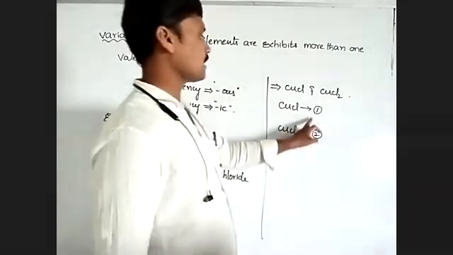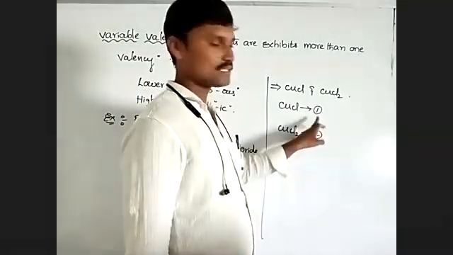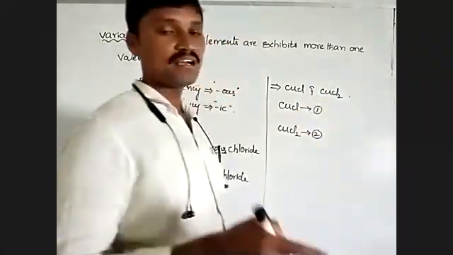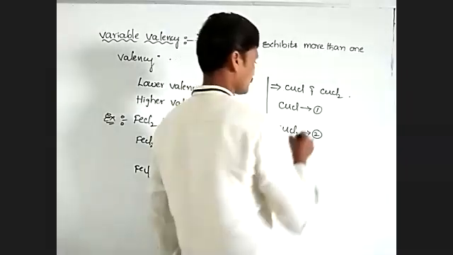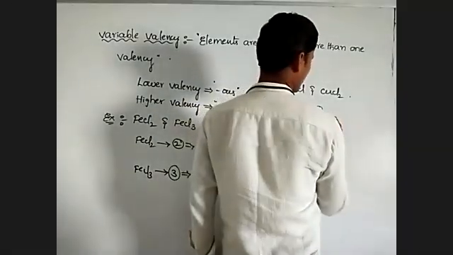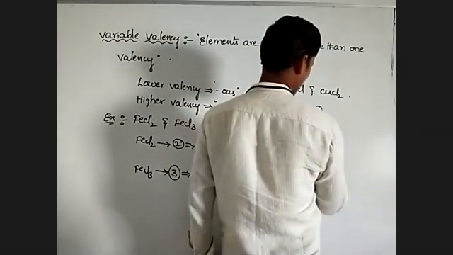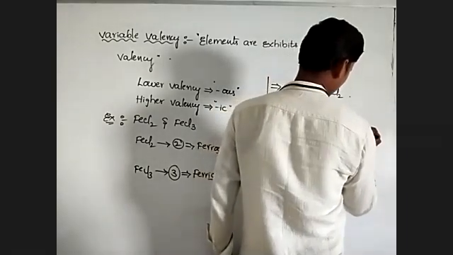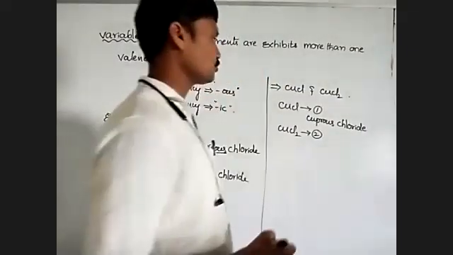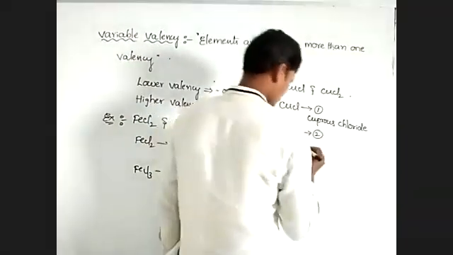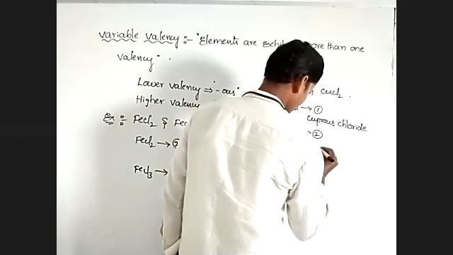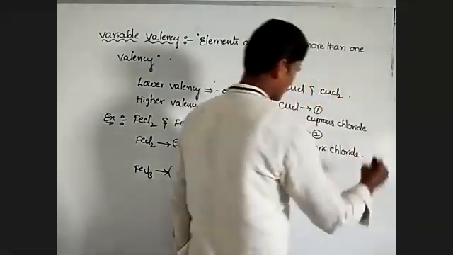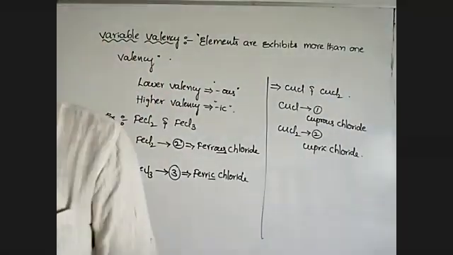So in between 1, 2, this is lower valency, this is higher valency. So here you need 'ous', here 'ic'. So this is called cuprous chloride. And this one is cupric chloride. Cuprous chloride, cupric chloride.